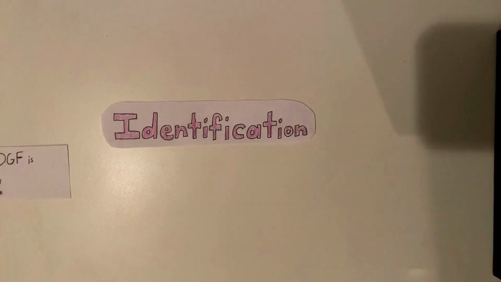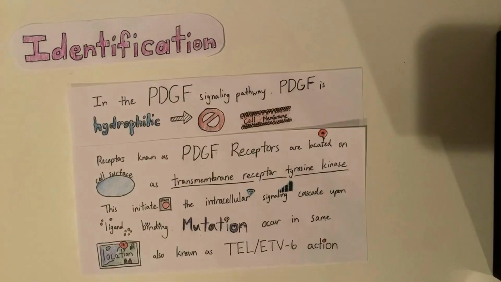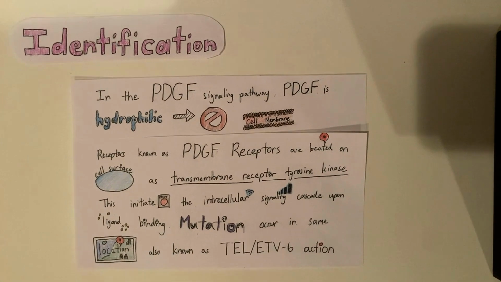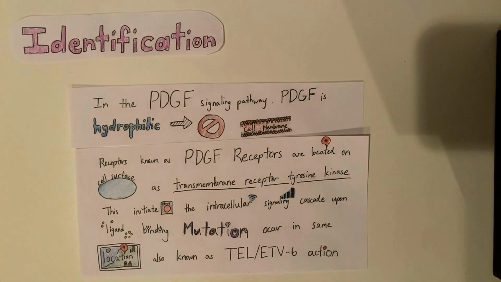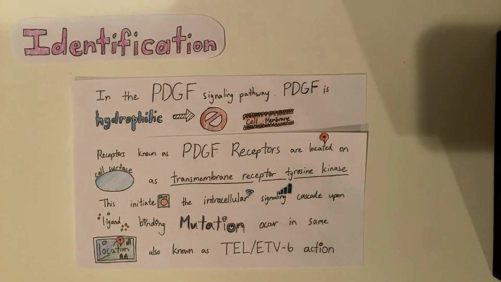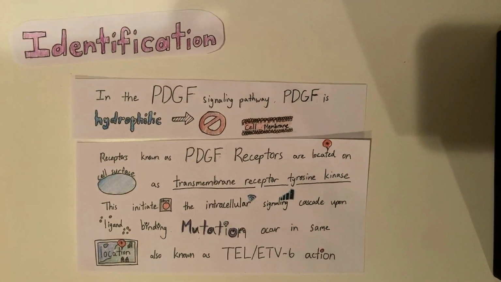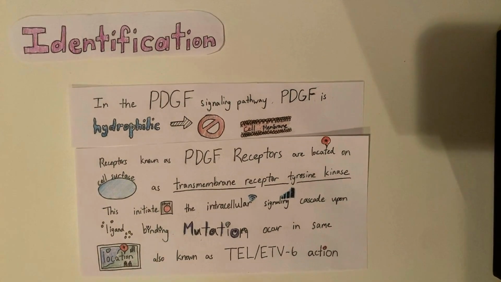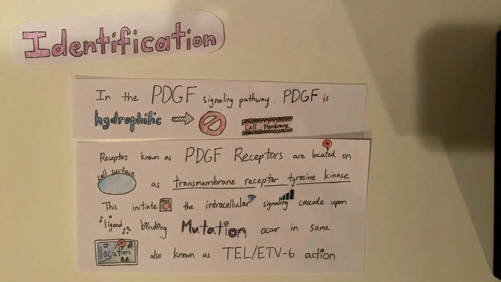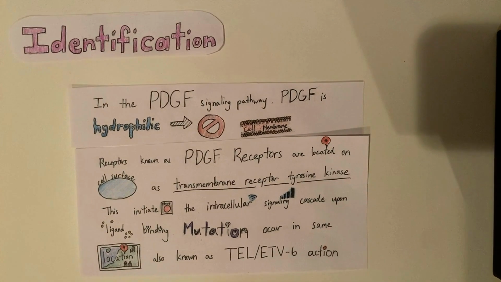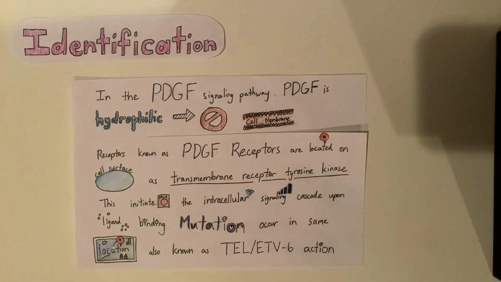So the first thing I'm going to talk about is identification. PDGF is a hydrophilic signaling molecule, meaning it cannot cross the cell membrane. Its receptor proteins, also known as the PDGF receptors, are located on the cell surface, specifically as transmembrane receptor tyrosine kinases, which initiate the intracellular signaling cascade upon ligand binding. Its mutation occurs in the same location and is also known as TEL-ETV6 activation.